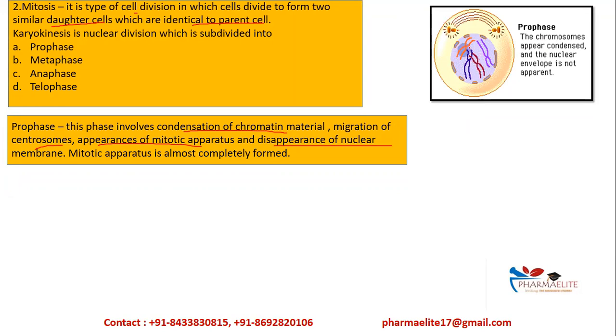Appearance of mitotic apparatus, that is the spindles begin to form, and there is disappearance of the nuclear membrane. It is not very apparent, it is disappearing. These are the events which occur in prophase.